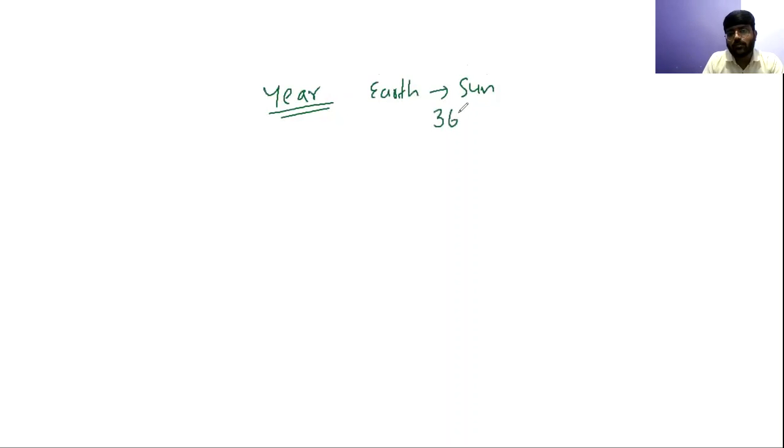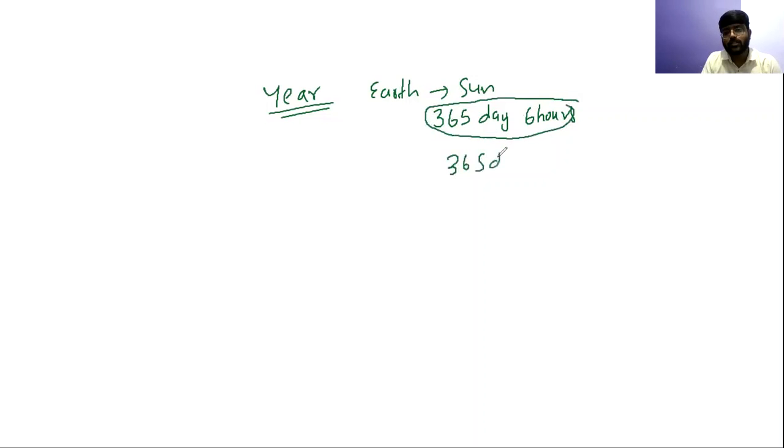So it takes approximately 365 days. And if I say exactly, it is 365 days, and we can say after this 6 hours, nearly 365 days, 6 hours. Further, it's not actually correct. 365 days and 6 hours is not actually correct. The exact value is 365 days, 5 hours, 48 minutes, and some seconds. So we cannot remember the whole thing actually, but we have approximately 365 days and 6 hours.